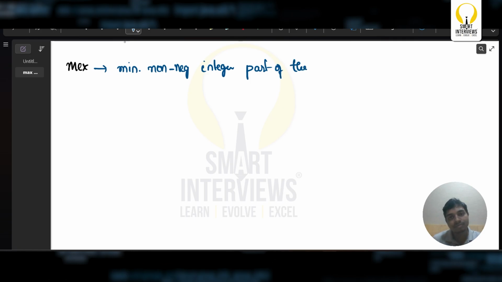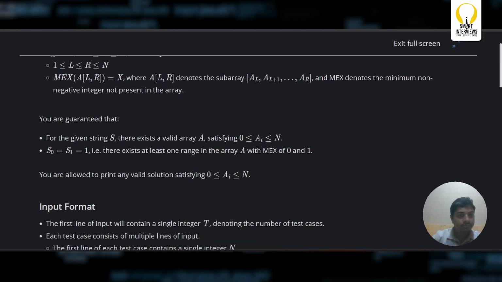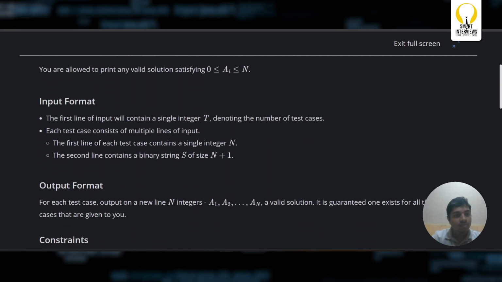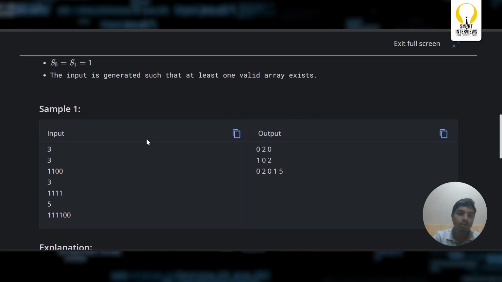Not present in the part of the array in the range of L to R. And you're supposed to construct an array such that in the range of L to R you go with this kind of max condition, which is the minimum non-negative integer not part of this particular array. It will be better if we can go with some kind of input and output.